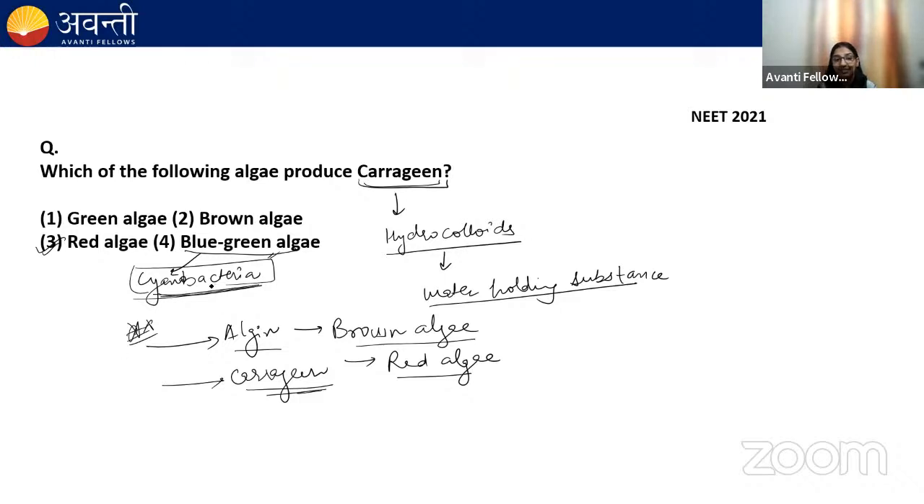Okay, but here the name is bacteria, and bacteria are prokaryotic in nature. So cyanobacteria are prokaryotic. They belong to the kingdom Monera. Okay, and the green algae, brown algae, and red algae are eukaryotic. They belong to the plant kingdom. I hope it is clear to everyone.